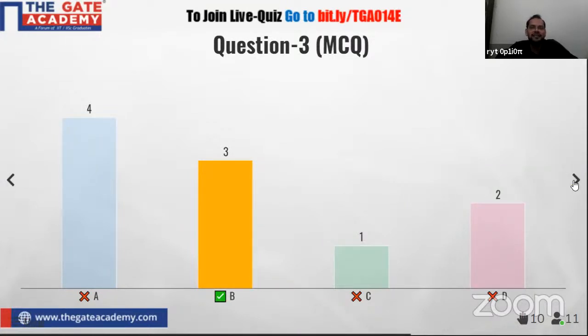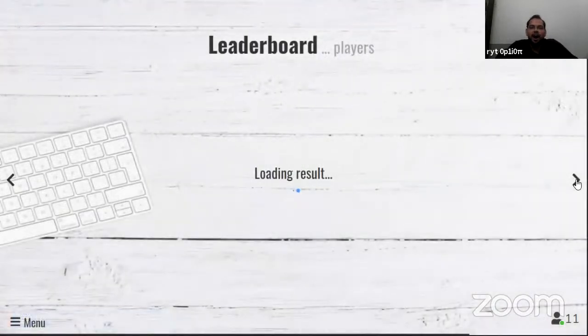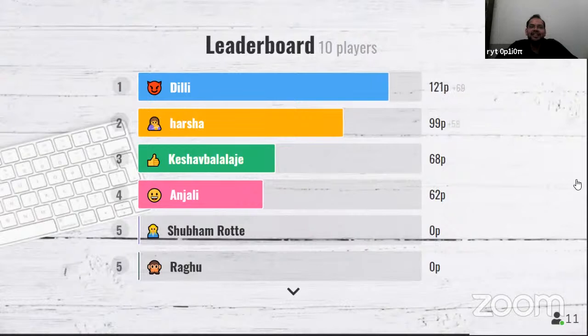So now we will see the condition of the leaderboard. Again Delhi is on the top, and congratulations Harsh, now you are at the second position. Very good Keshav, very good Pallavi, sorry, very good Anjali. The competition is still between Delhi, Harsh, Keshav and Anjali.